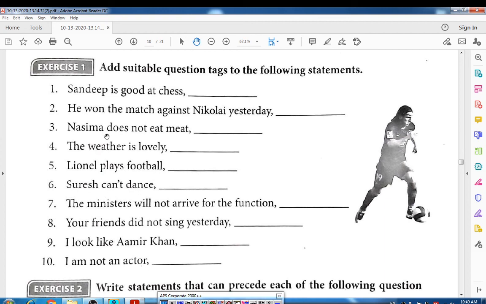Here, Nasima does not eat meat. Here the do, did, does form is already used, so no issue. Does she is the question tag, because Nasima is a girl, right? So does she, you can add the tag like this. Okay students, you can solve all these questions in your notebook as practice. If you have any doubt, you can ask me, right?